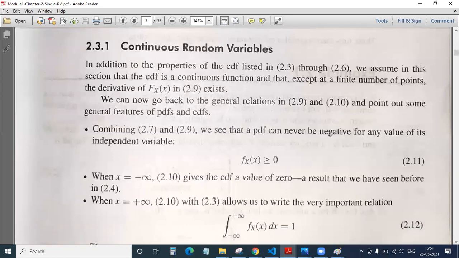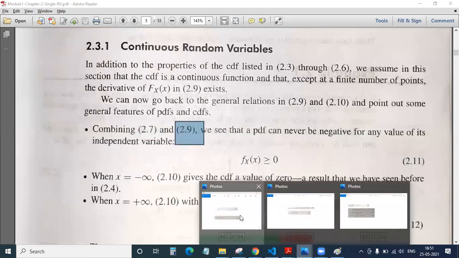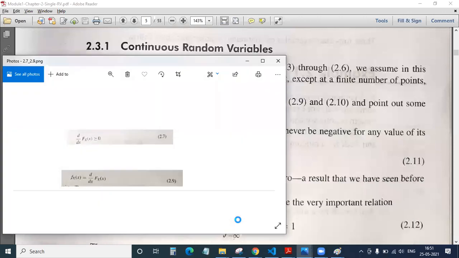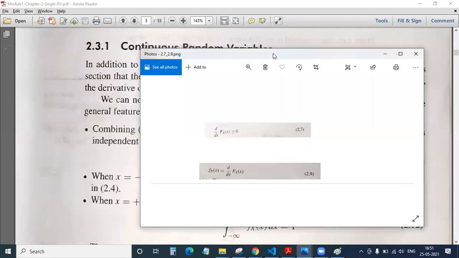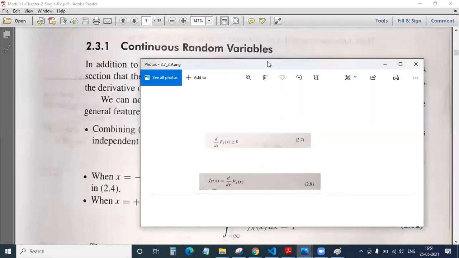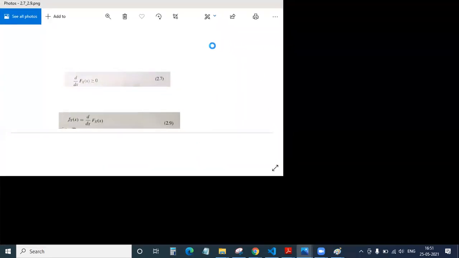For example, the first property is, let us combine your equation 2.7 and 2.9. I hope you have those 2.7 and 2.9 with you. So this is your 2.7 and 2.9.